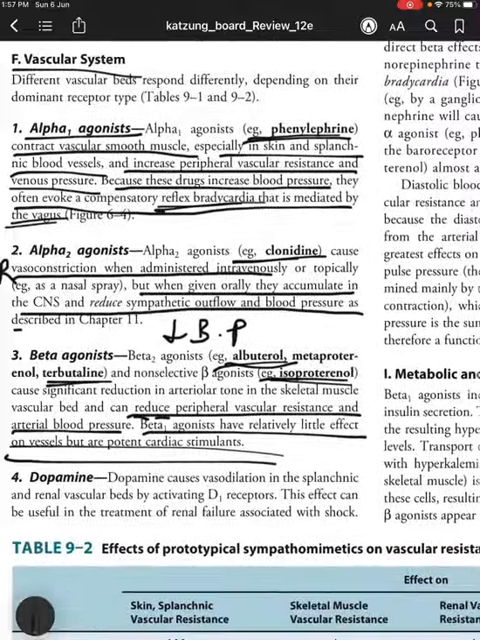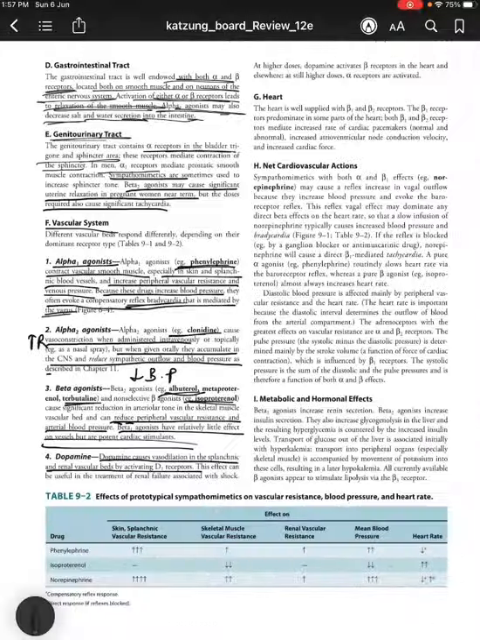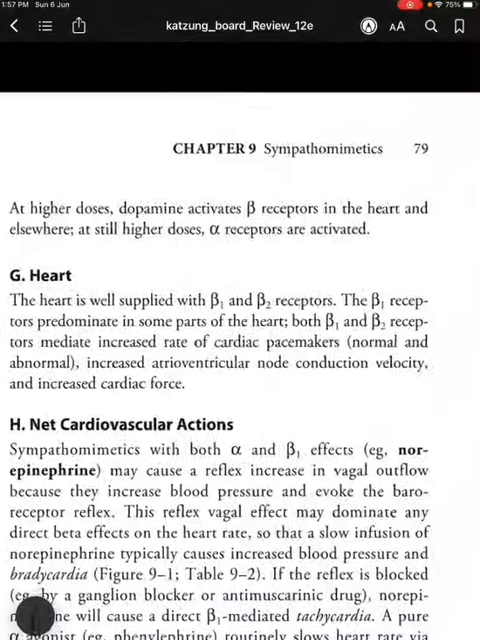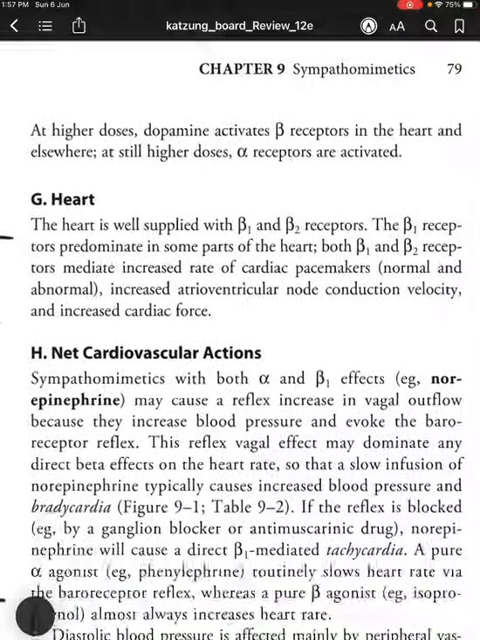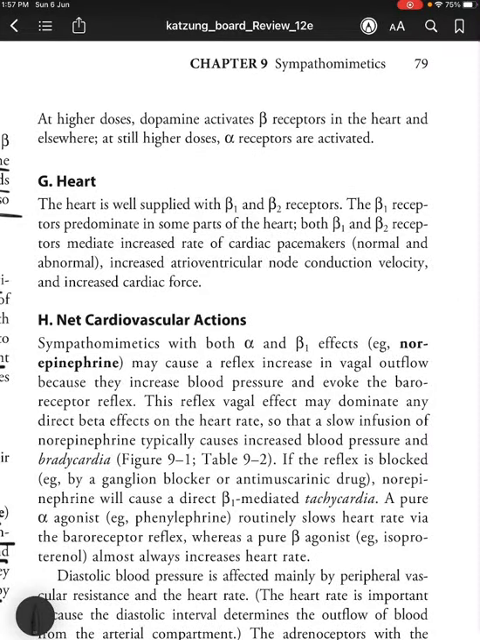Okay, and now coming to dopamine. Dopamine causes vasodilation in the splanchnic and renal blood vessels by activating D1 receptors. This effect can be useful in the treatment of renal failure associated with shock. At higher doses, dopamine activates beta receptors in the heart and elsewhere, and at still higher doses, alpha receptors are activated. So coming to the heart, it is well supplied with beta 1 and beta 2 receptors, mostly beta 1.